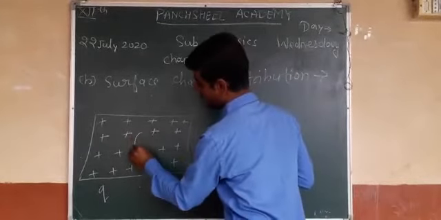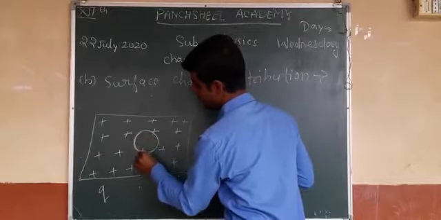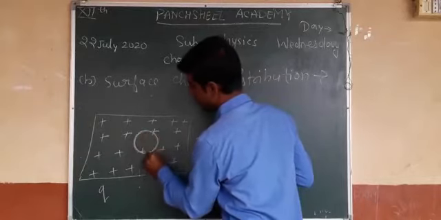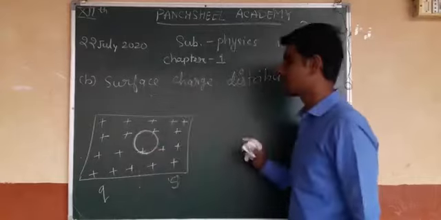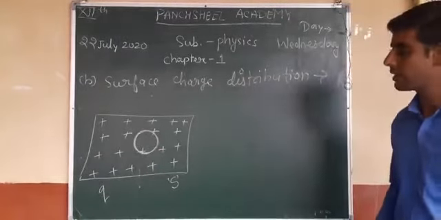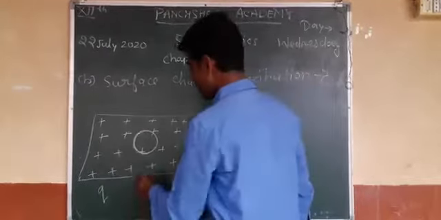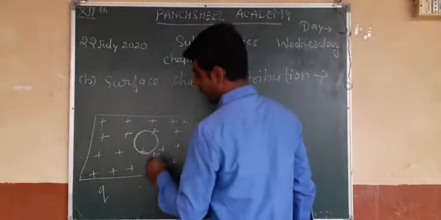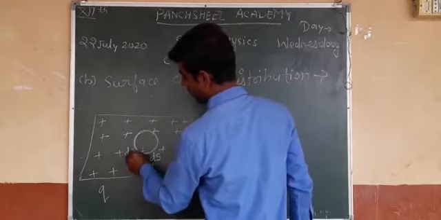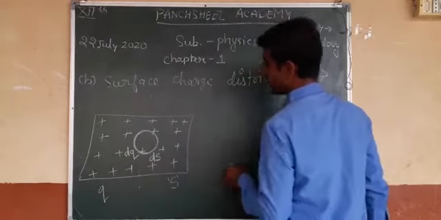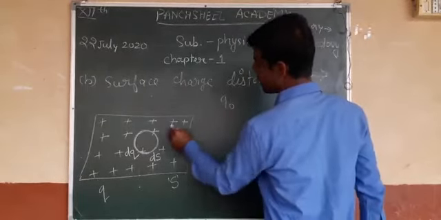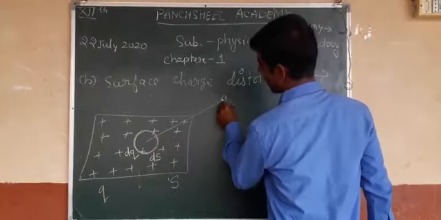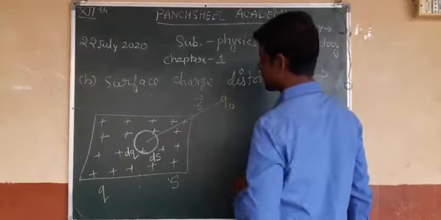If I consider this is the sphere having surface area, this is the small ds. And the charge on this surface is dq, and a small test charge is at a distance r.